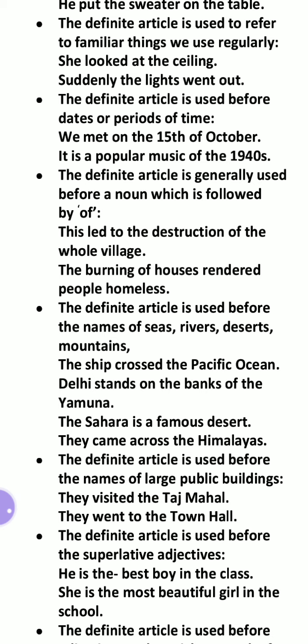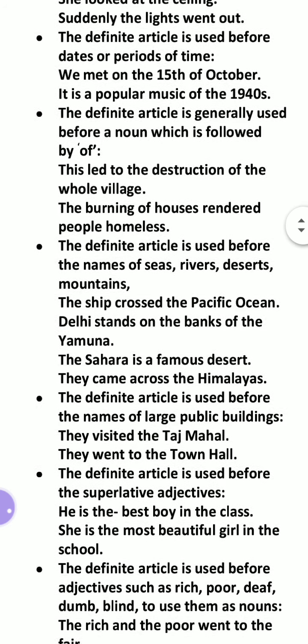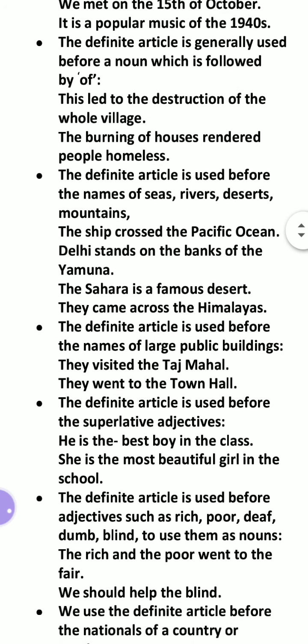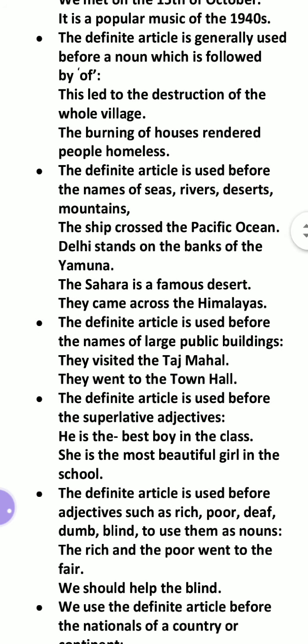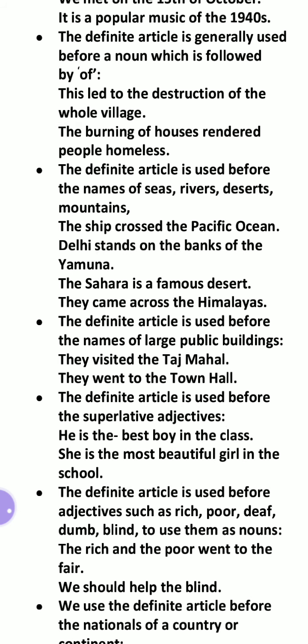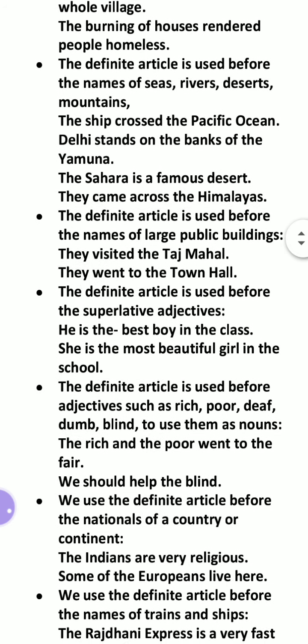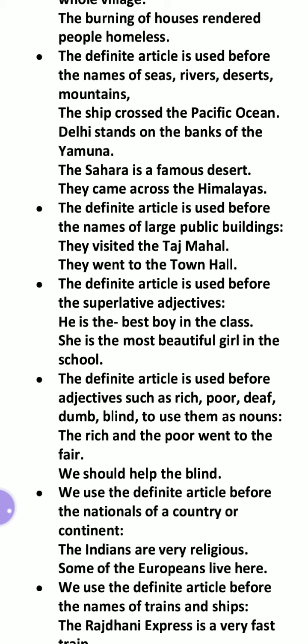The definite article is used before dates or periods of time, like we met on the 15th of October. It is popular music of the 1940s. The definite article is generally used before a noun which is followed by of. After of we are using the. This led to the burning of the house and rendered people homeless. Of is there.